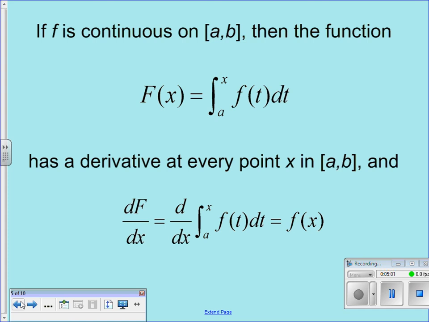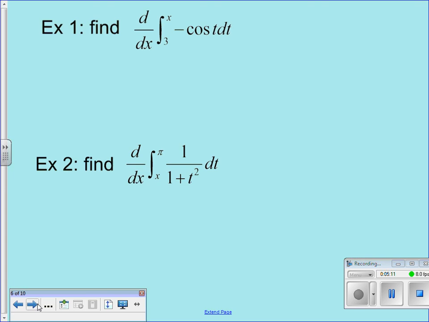Okay, so the concepts are huge. It's a simple statement, but it's very, very big things, very large ideas. That's part of what makes this so huge. Okay, now, applying the rule, because you have to learn how to apply the fundamental theorem, Part 1. Basically, taking derivatives of integrals.